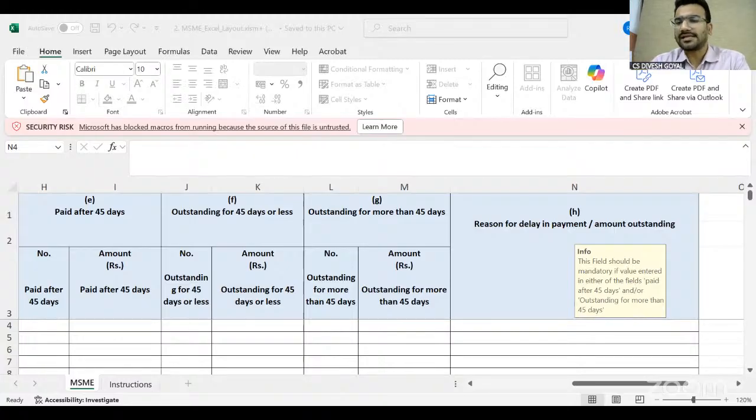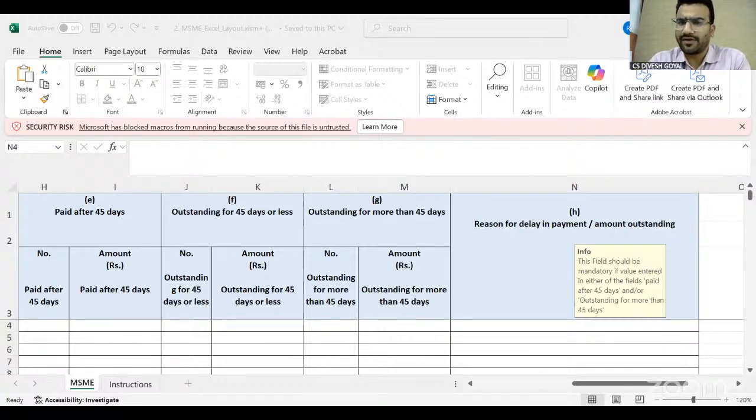Now, many times people ask how we will check whether a vendor is registered under MSME or not. The first way to check is to ask for a copy of the invoice. Most of the time, vendors mention on the invoice itself whether they are registered under MSME or not. If they have mentioned it on the invoice, your query will be cleared. But if you are not getting information for some vendors, just send them a mail asking whether they are registered under MSME or not, and to please inform us with the certificate. If we don't receive your reply within 15 or 20 days, we will consider you are not registered.